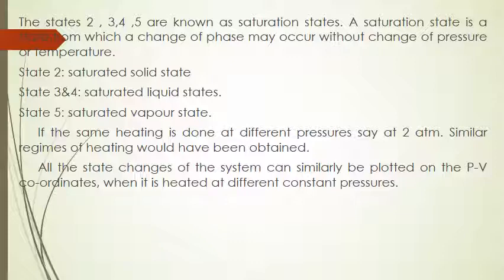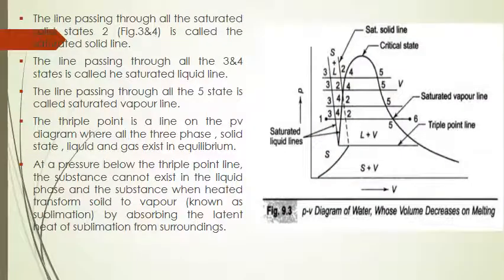All the state changes of the system can similarly be plotted on the PV diagram, or PV coordinates, which you can see in the earlier slide, when it is heated at different constant pressures. If we repeat the heating of the ice cube at different constant pressures, we will get this result. How to get this result? Let us see. The line passing through all the saturated solid states 2.